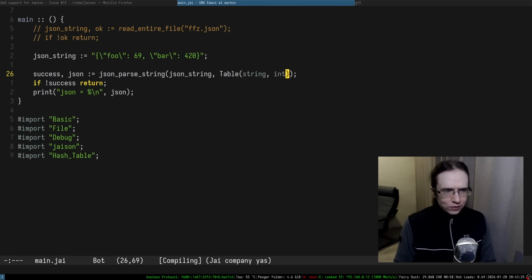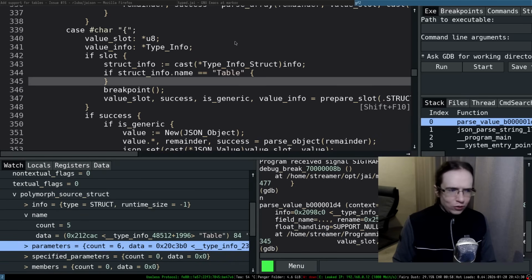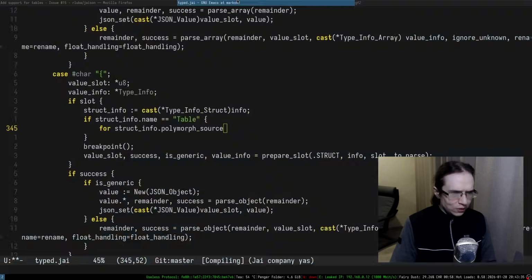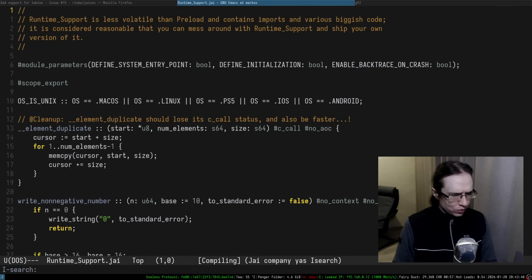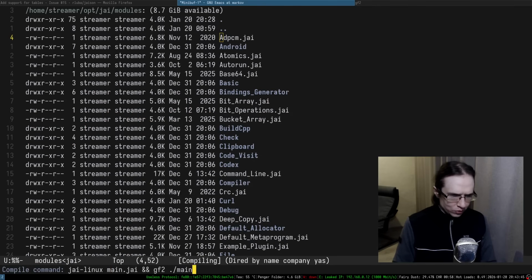So it means now I should be able to polymorph source. I'm not really sure where exactly this field is defined, but it should be defined somewhere. Polymorph. So type info struct. It's not, type info struct is not here.